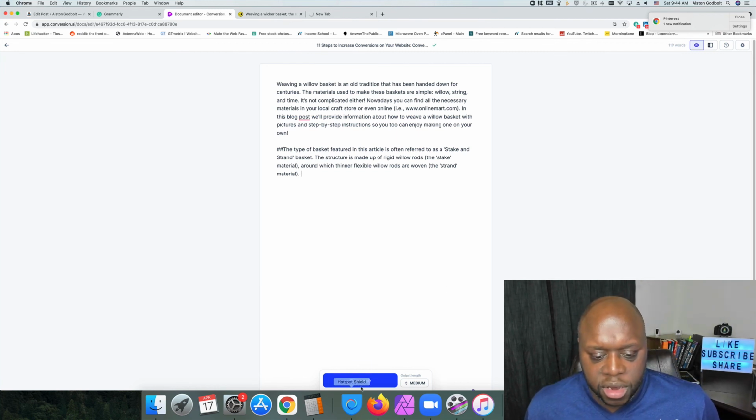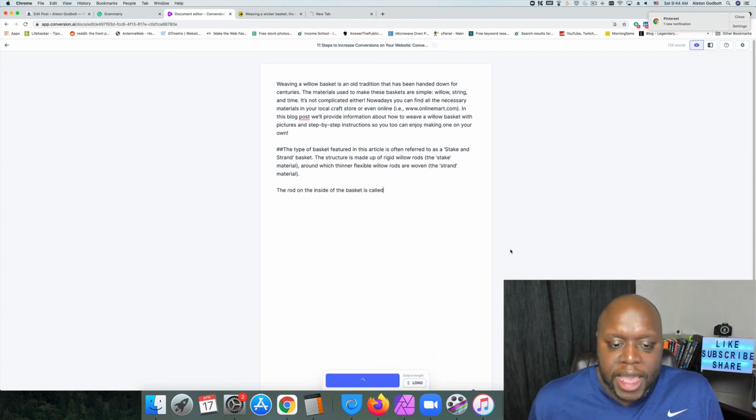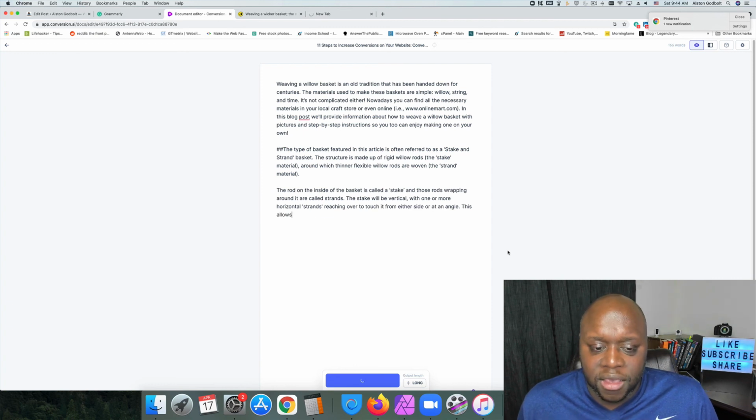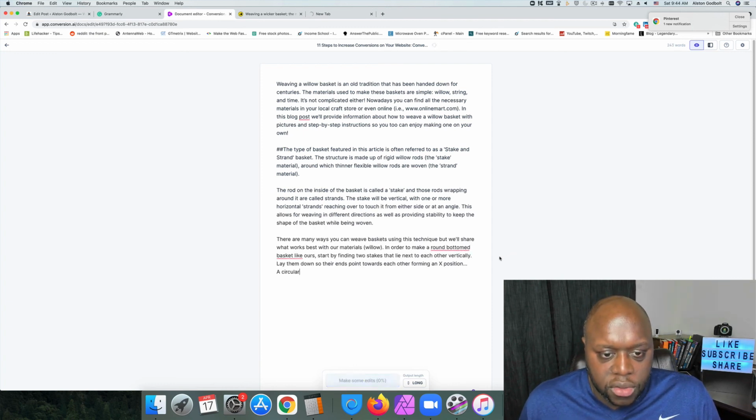So we hit the space bar there, click on compose, change this to long, click on compose, and then we're just going to copy this right over into Grammarly and see if the information is unique. This is interesting.